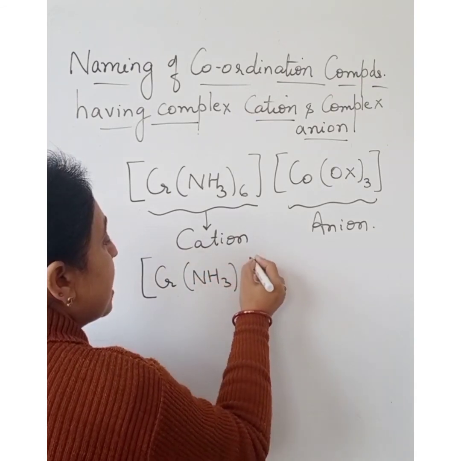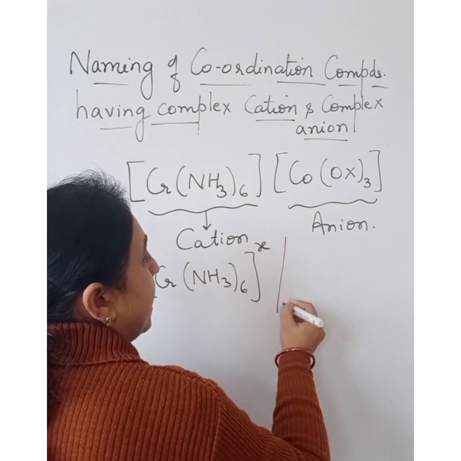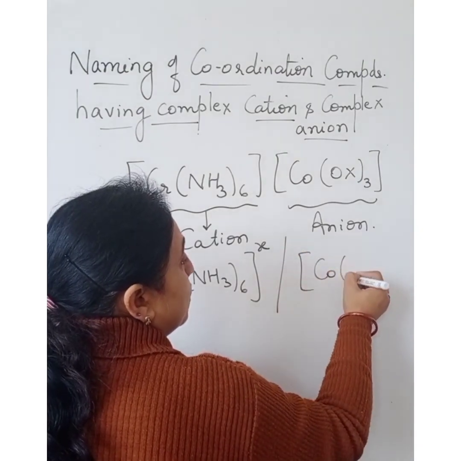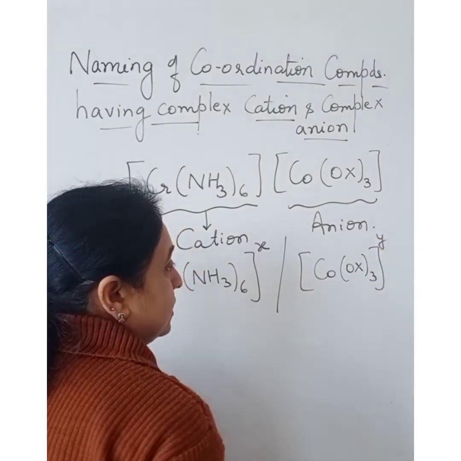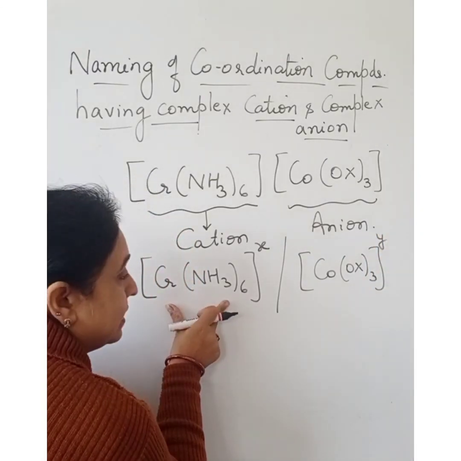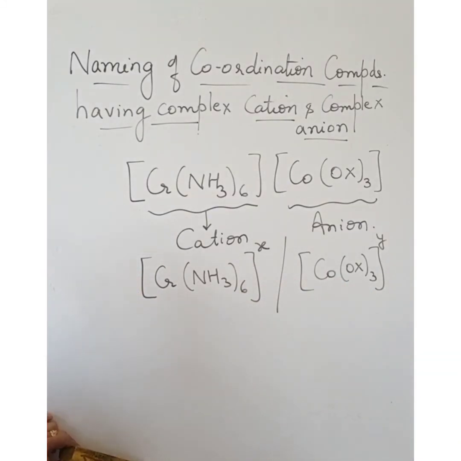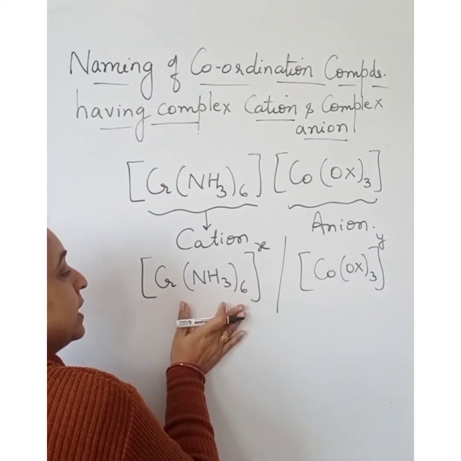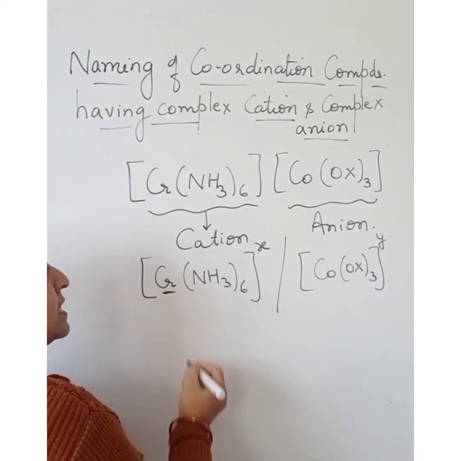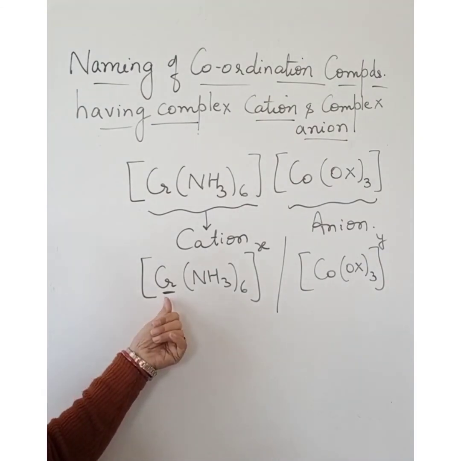[Cr(NH3)6]X, I don't know the charge on it, let it be X. And [Co(ox)3]X, we don't know the charge on this. This part is cation, this part is anion. Now, you have to identify the central metal. Take any part, I am taking this part. This is my central metal atom. Now, what should be the oxidation number of this central metal atom?